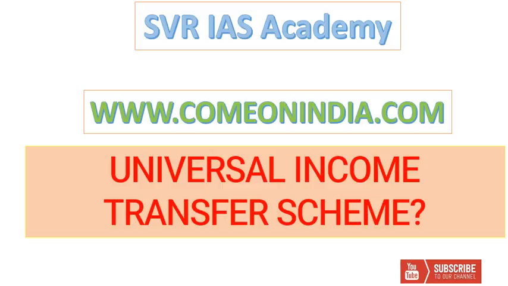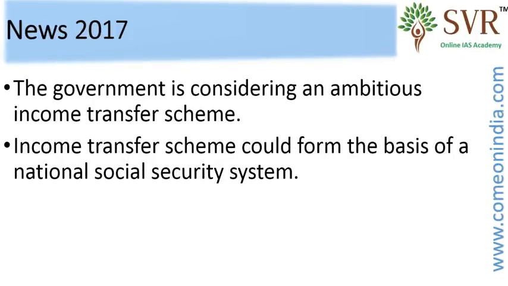But in India, there is a confusion whether to go for Universal Income Transfer Scheme or for a targeted approach. Finland recently became a nation which opted for Universal Income Transfer Scheme. So it's a growing concept. It's one of the important areas for the Prelims 2017 IAS examination. So let's discuss the topic in detail.